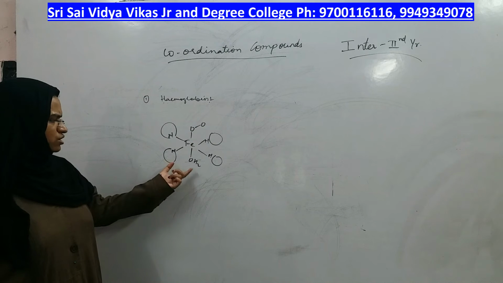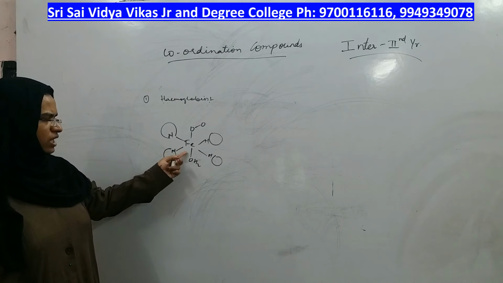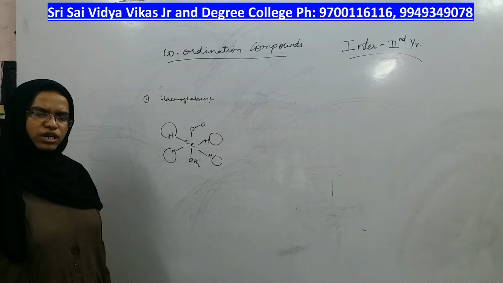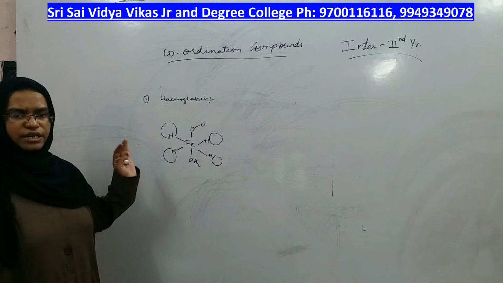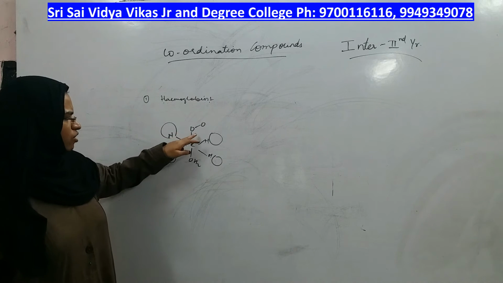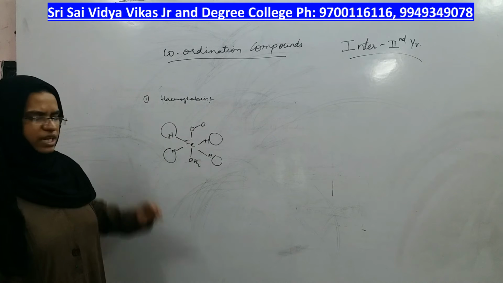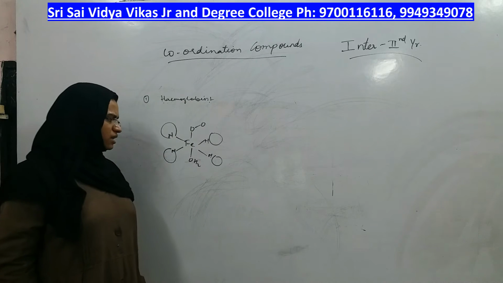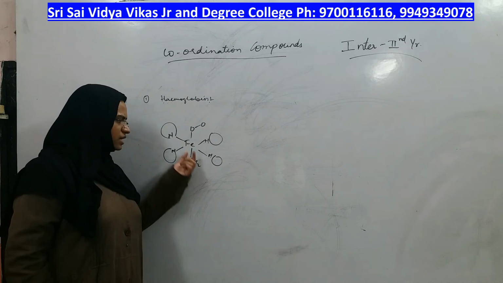Yes. Because of the coordination compound called hemoglobin only, our body is receiving oxygen at all parts by coordinating oxygen in the form of a ligand. What will the central iron do?